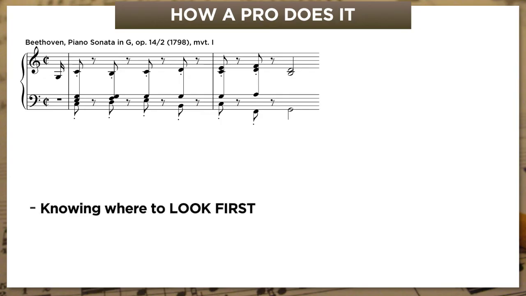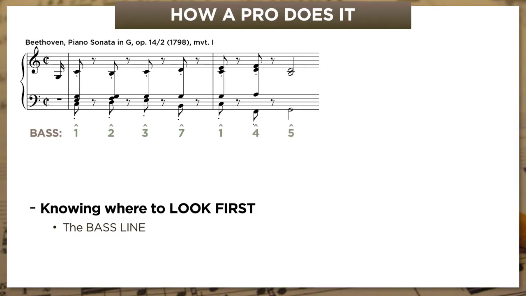A pro knows to look first at the bass line. And I don't just mean the bass note of every chord, I mean the bass line as a whole, as a melody made out of scale degrees. So here's the bass line. And here's the whole texture. And let's analyze the bass line in terms of scale degrees. We have scale degrees 1, 2, 3, 7, 1, 4, 5.